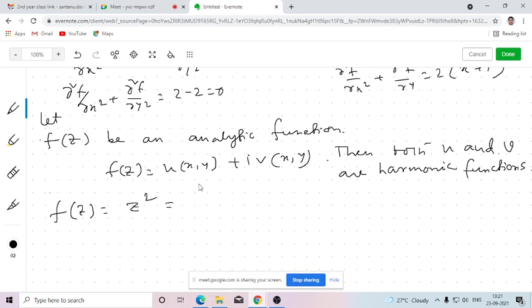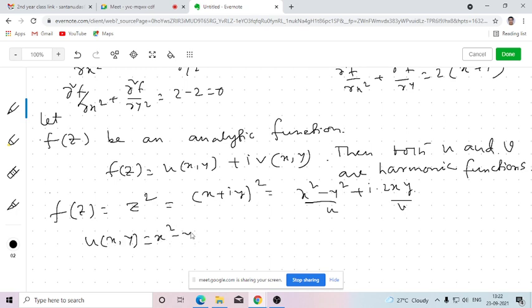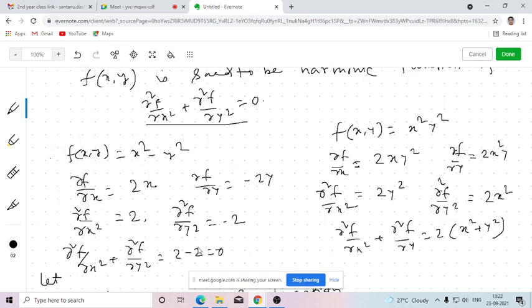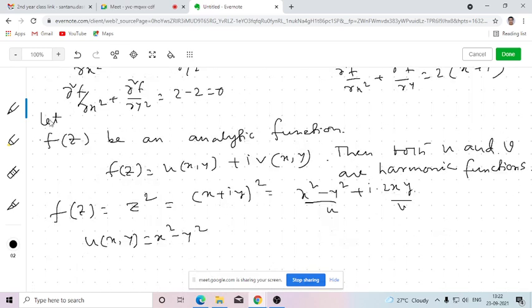If I segregate this into real and imaginary parts, z is x plus iy, this whole square. So the real part is x square minus y square, and the imaginary part is i into 2xy. So that is your u, that is your v. Here u(x,y) is x square minus y square. Already we have shown that x square minus y square is a harmonic function. We are just verifying this theorem. That means if f(z) is an analytic function, then both its real and imaginary parts will be harmonic. So we need to verify only for v.